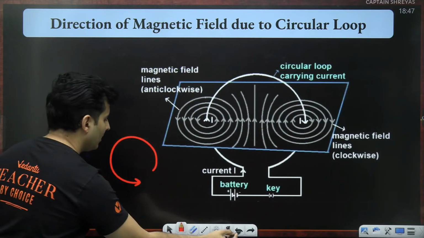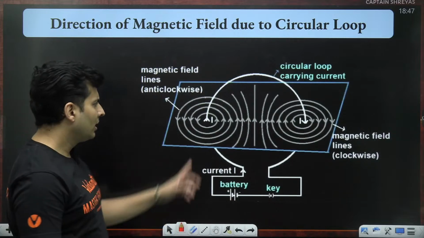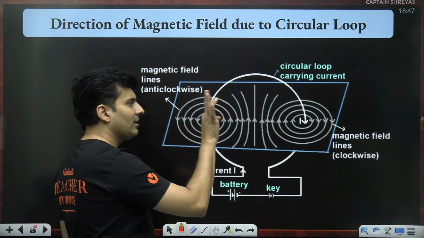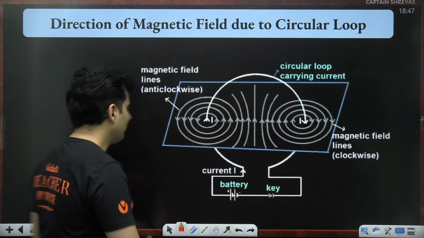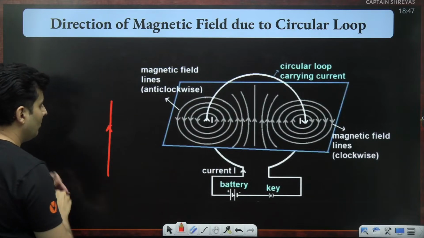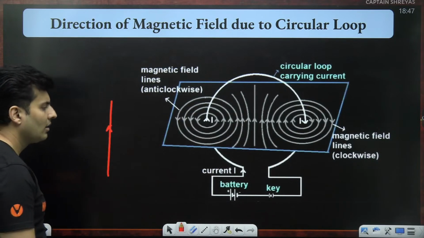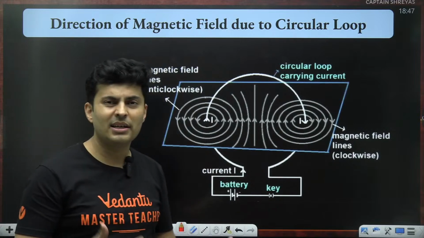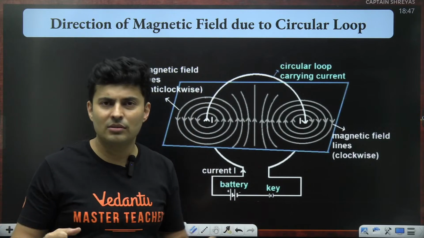You will be like, sir, this is confusing, no? In this diagram, you are saying the 4 fingers are the current, but for a wire carrying current, the thumb points in the direction of the current. How do I know for every geometry? Isn't it confusing? The answer is no.